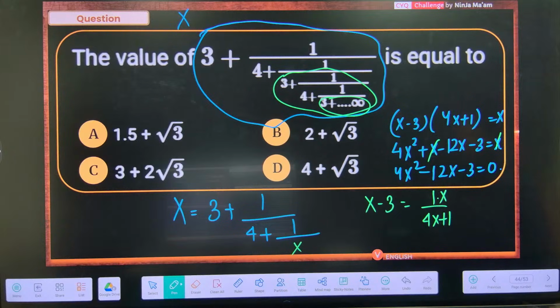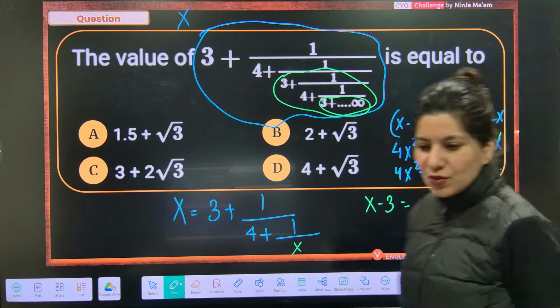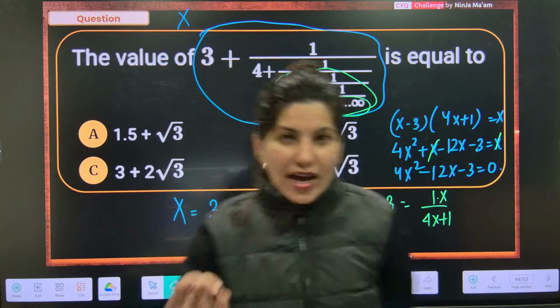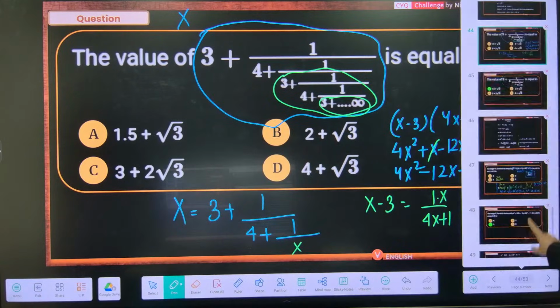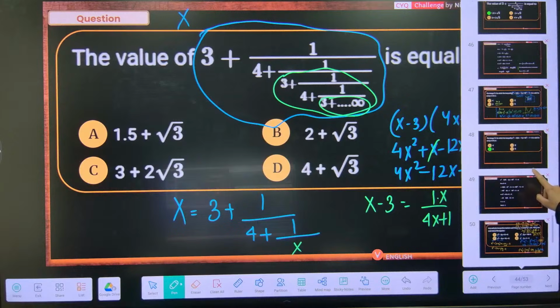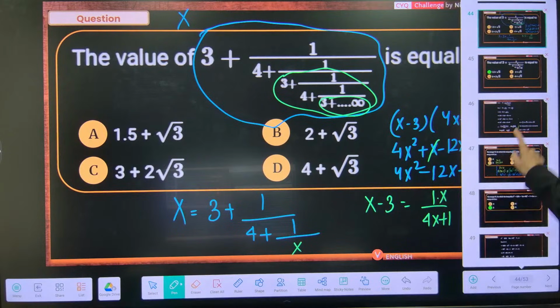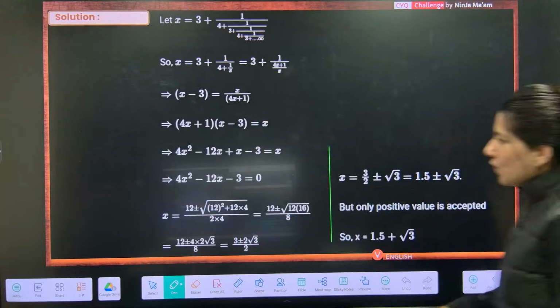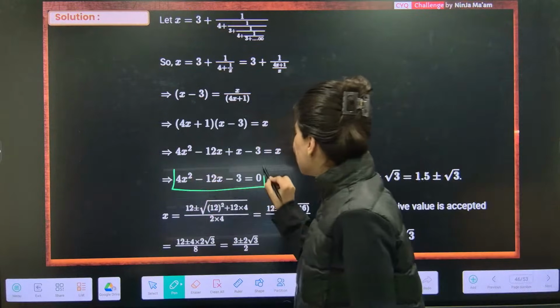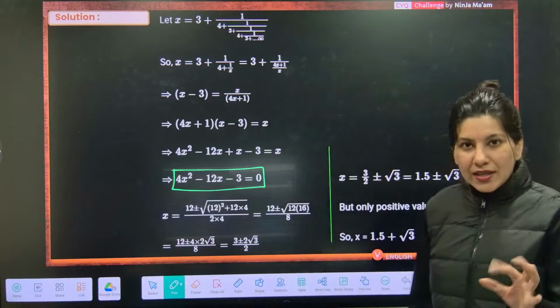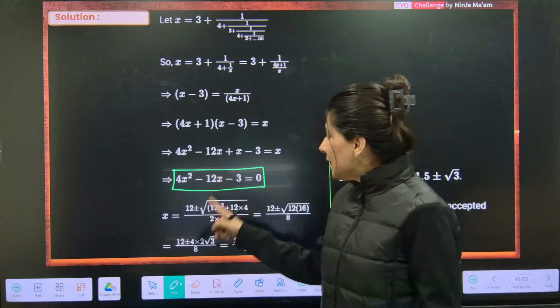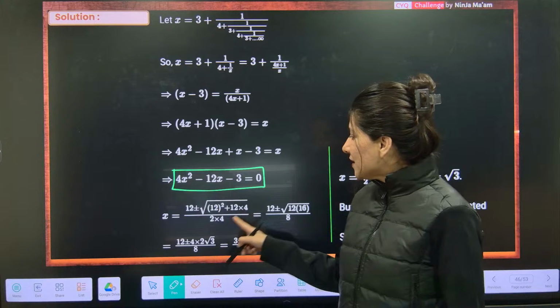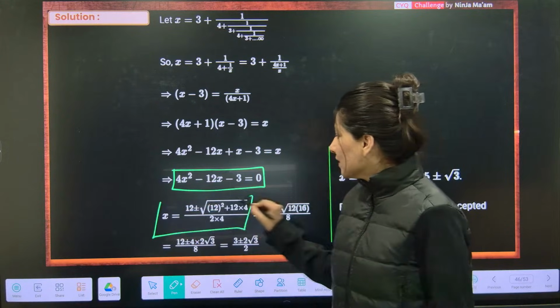Now we can actually solve this question by the quadratic formula. Once you get this equation, 4x square minus 12x minus 3 is equal to 0, quadratic formula: minus b plus minus square root of b square minus 4ac upon 2a.